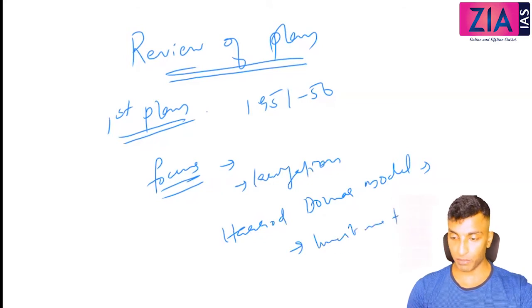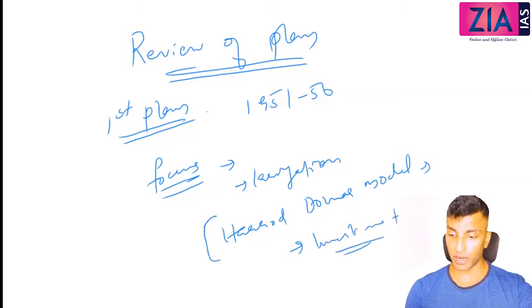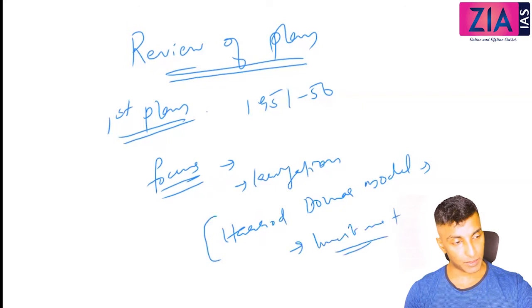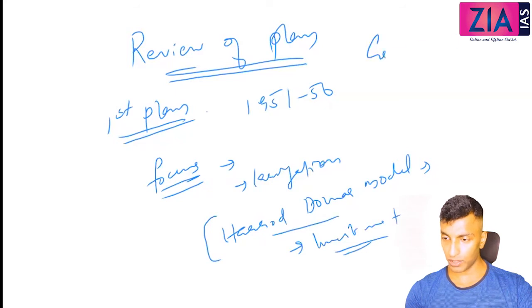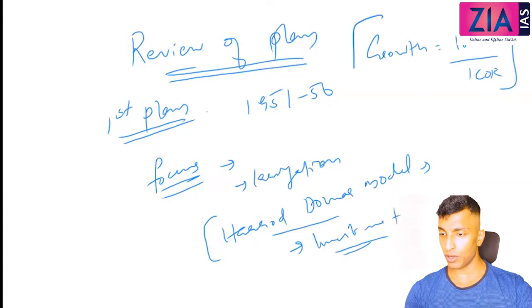Investment is considered more important. This Harrod-Domar model I will discuss in some other chapter in detail. Just write it here, Harrod-Domar model. It is based on growth equal to investment by ICOR.